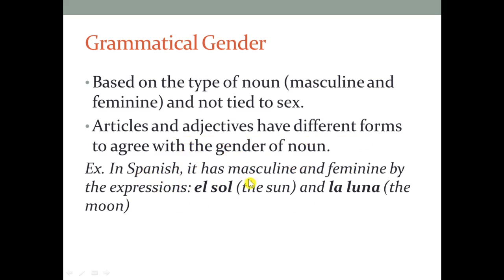For example, in the Spanish language, everyone, when we talk about the words el sol and la luna, el sol means the sun, but we have el before sol and la before luna. El before sol refers to the sun, which has a distinct nature referring to masculine, and the moon, or in Spanish luna with la at the beginning, represents the feminine as well.